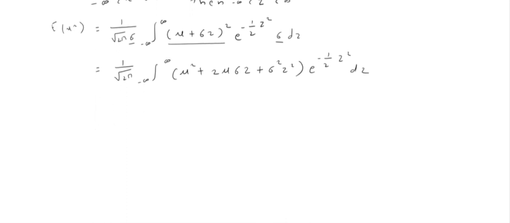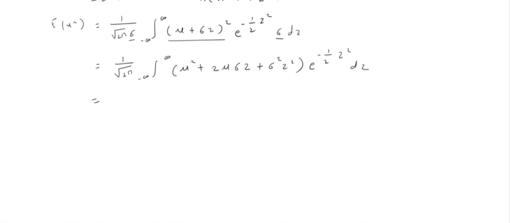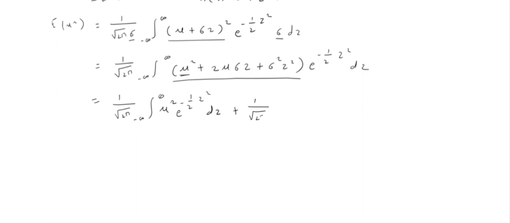Now in the next step, we can split this integral as per this bracket. We have 1 divided by root 2 pi, minus infinity to infinity. The first term is mu square, so mu square e raised to minus half z square dz, plus 1 divided by root 2 pi as it is, then integration minus infinity to infinity.